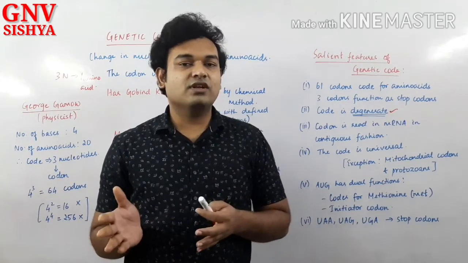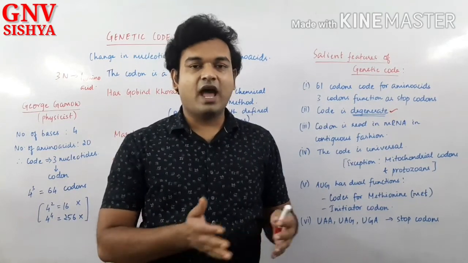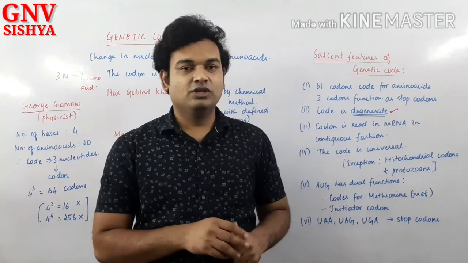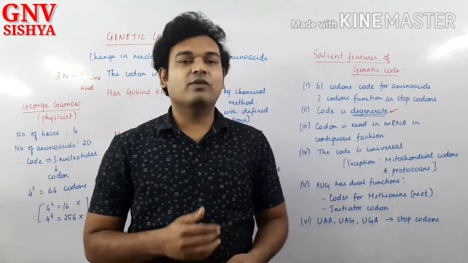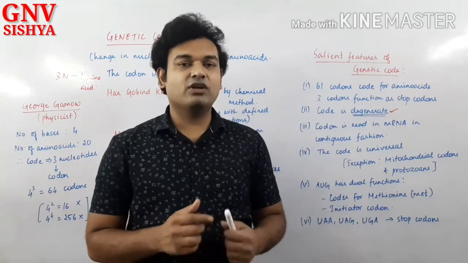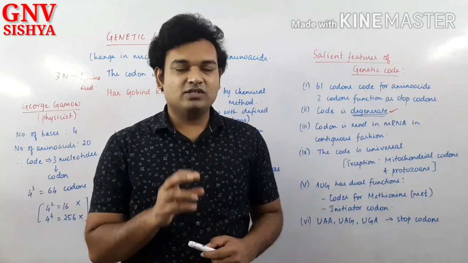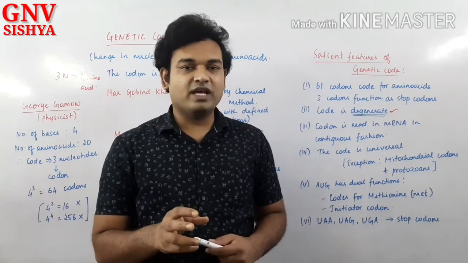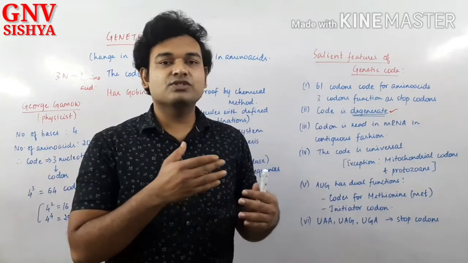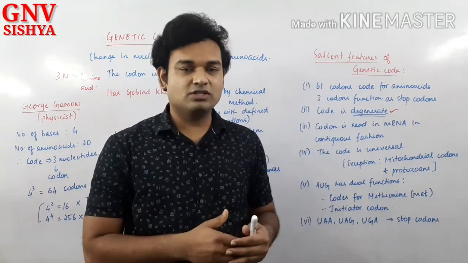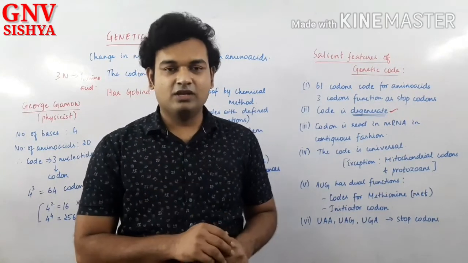We have seen the relation between the genetic code, the nucleotide sequences, and amino acids. Yes or no? So 3 nucleotides represent 1 amino acid. The major molecule that plays a very important role in translating this nucleotide sequence, that is the codon sequence, into an amino acid is the transfer RNA, the tRNA.